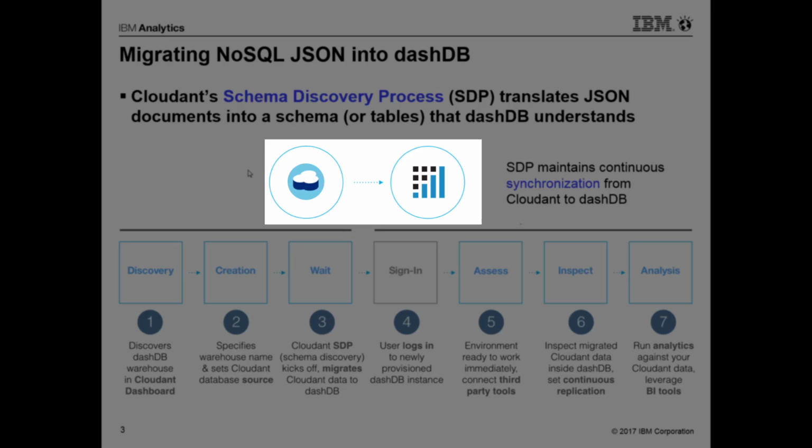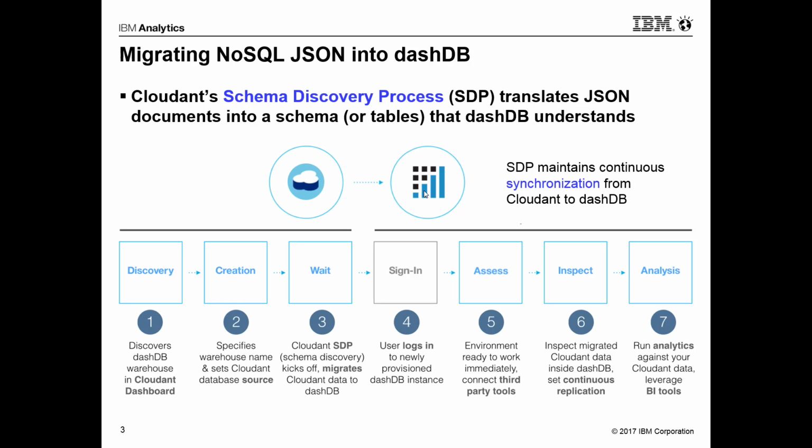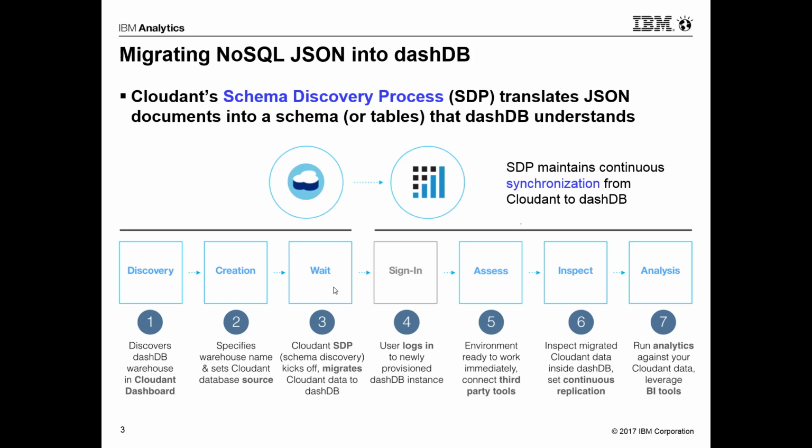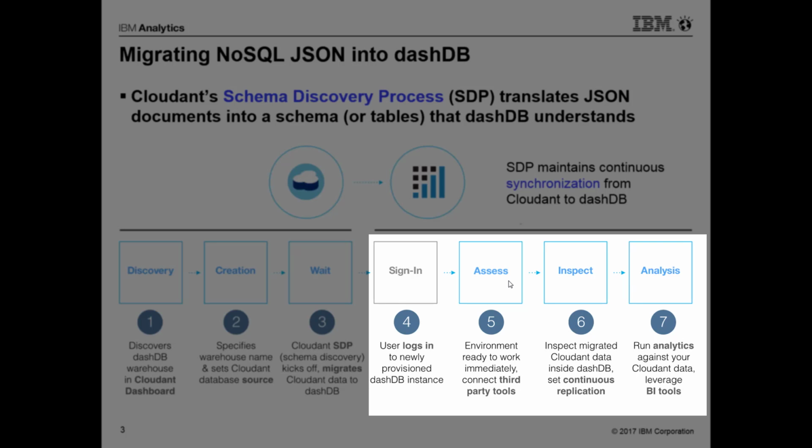showing you a way to use your transactional, or in this case systems of engagement records, that is unstructured data, in a structured database so that you can perform analytics on it. It follows this process of discovery, creation of what we call the warehouse, an SDP schema kickoff and migration, and then we're able to sign in and use the dashDB database.